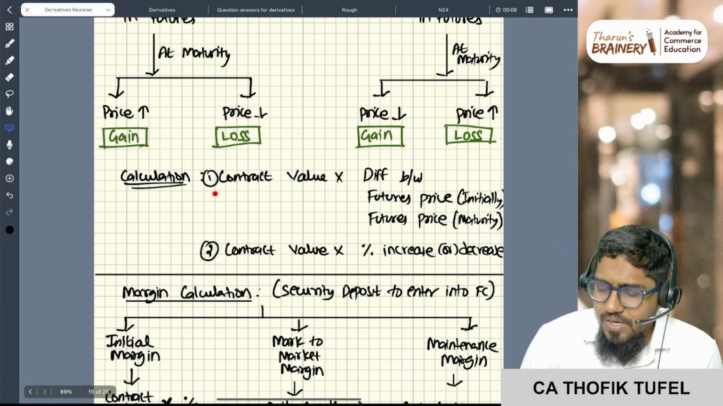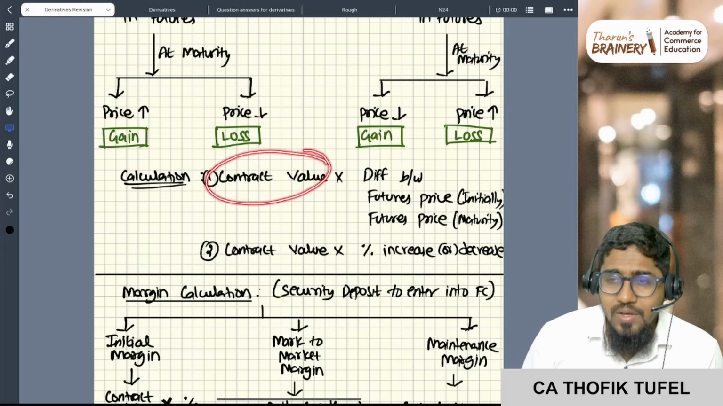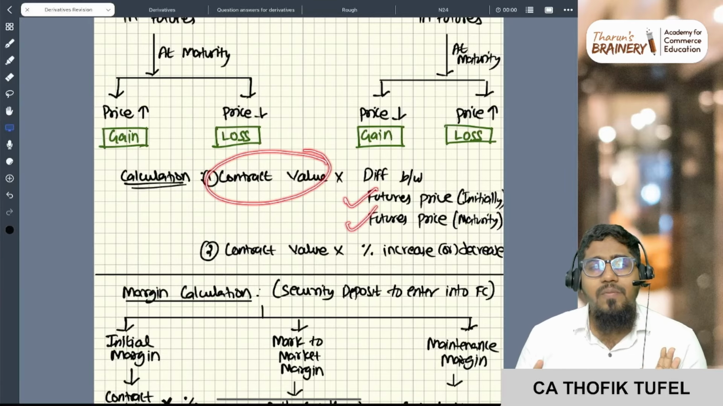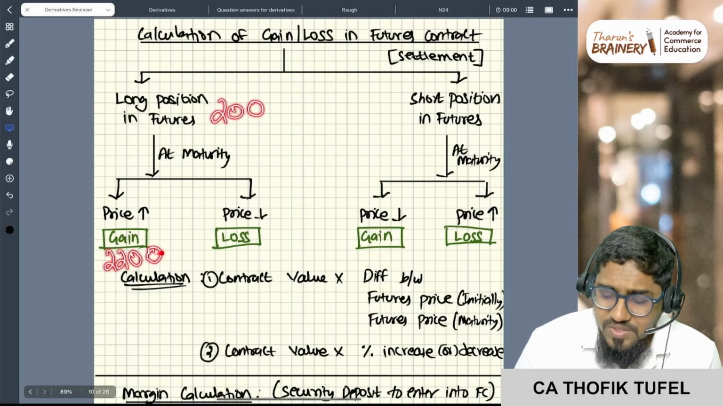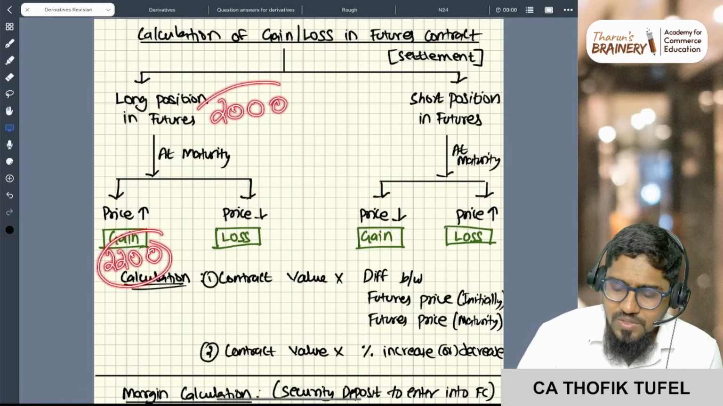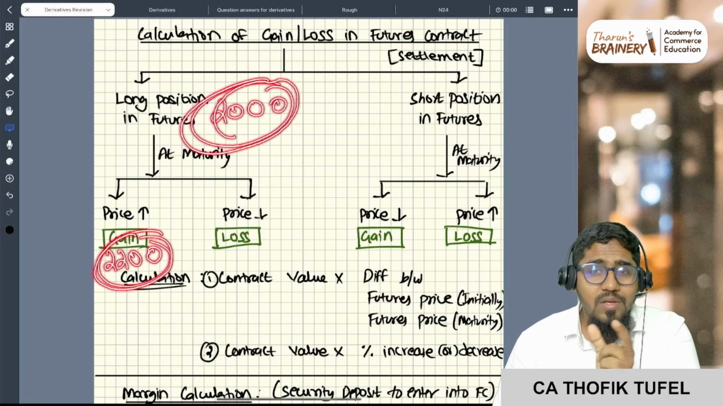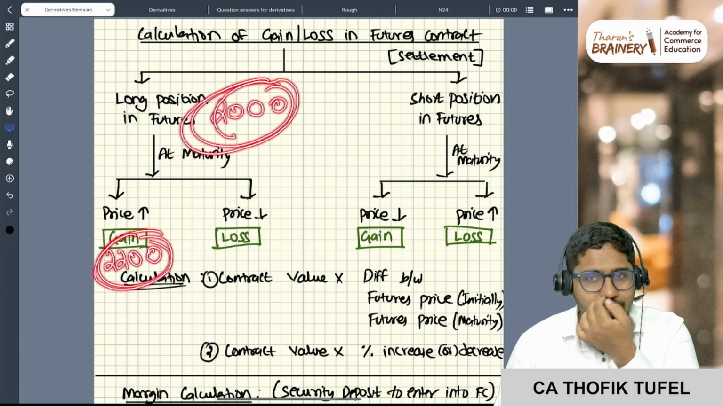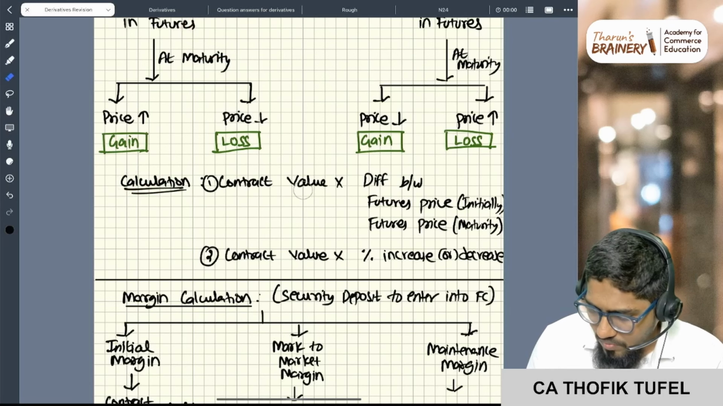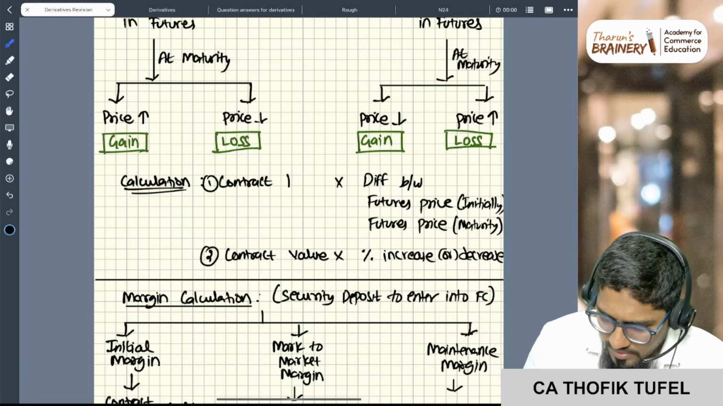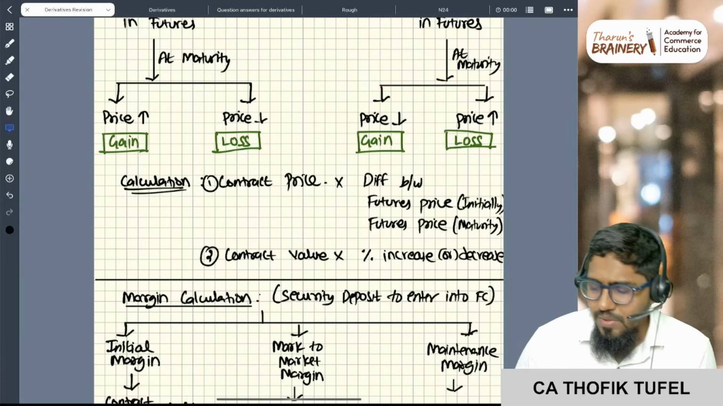Sir, how to calculate profit or loss? Okay, well, first thing, whatever is the contract value into the difference between the future prices. Simple. Sir, here the future price was 2000. Now the future price is 2200 rupees. So 2200 minus 2000, so 200 rupees I'm getting per share. Correct? So into the contract price. Simple. Future contract price. Okay. So this is the answer.